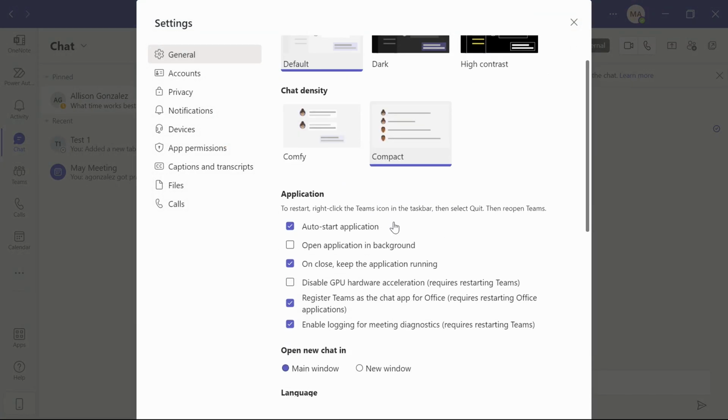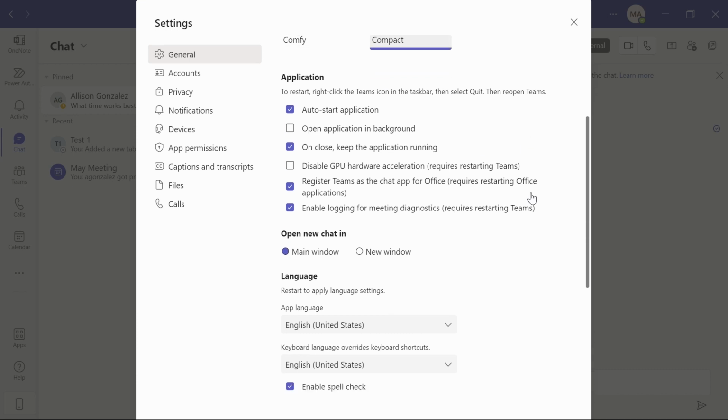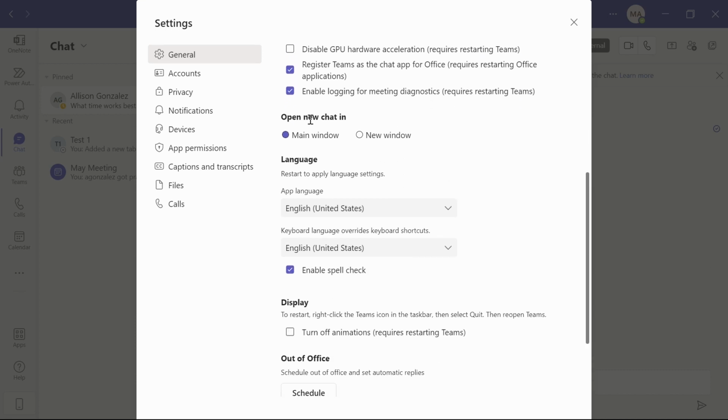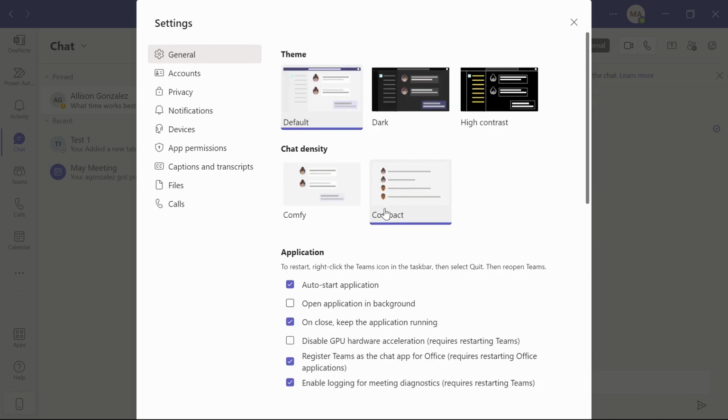Also in our general settings, you can decide if you want the application to open in the background, some other decisions there. If you want to open new chats in the main window or have a new pop-up window come out, you can set your out of office in here as well in your general settings.